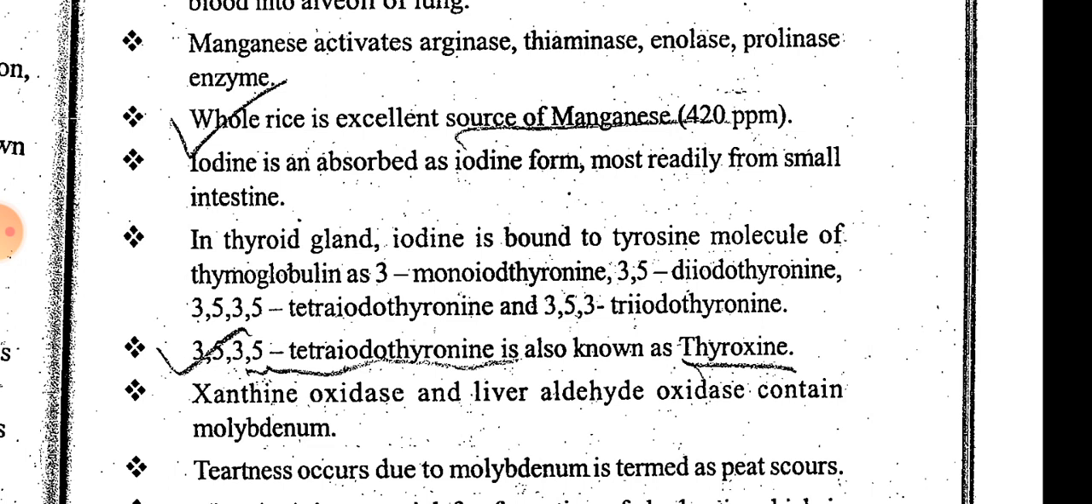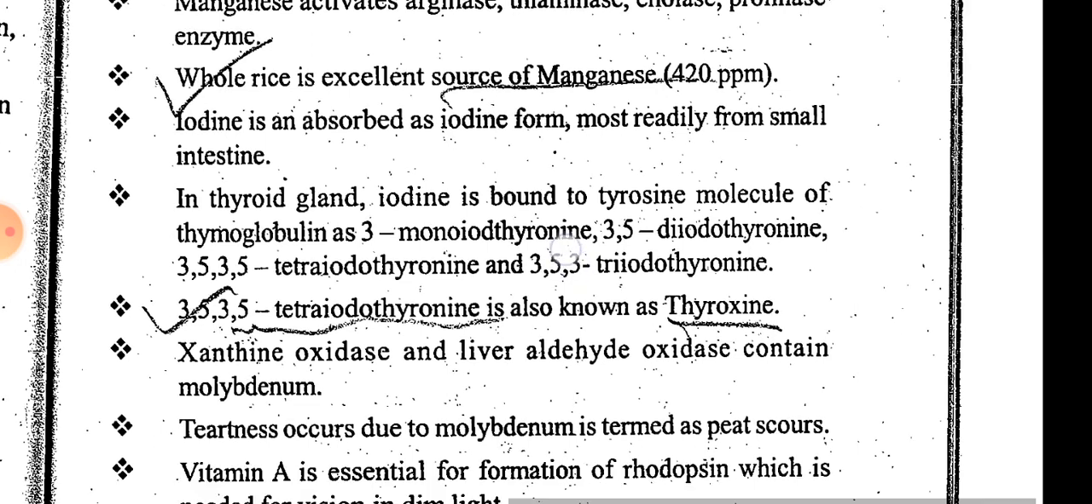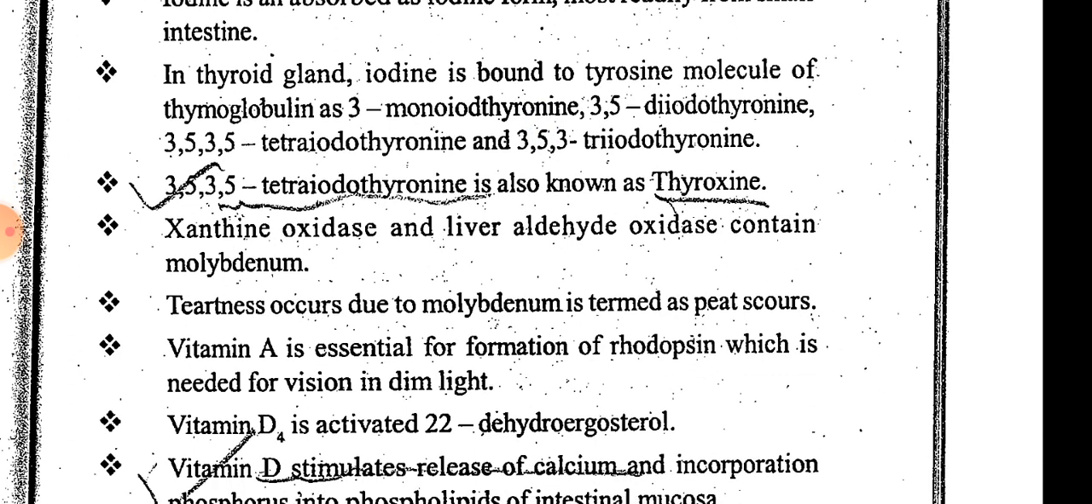Xanthine oxidase and liver aldehyde oxidase contain molybdenum. Molybdenum is present in xanthine oxidase and liver aldehyde oxidase. Teartness occurring due to molybdenum is termed peat scours. Peat scours are the scours that are due to molybdenum.